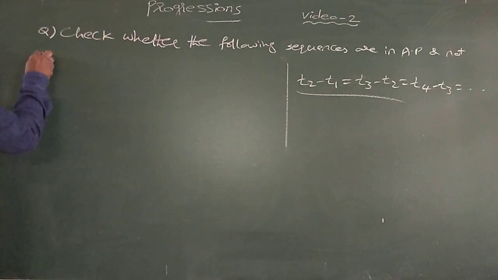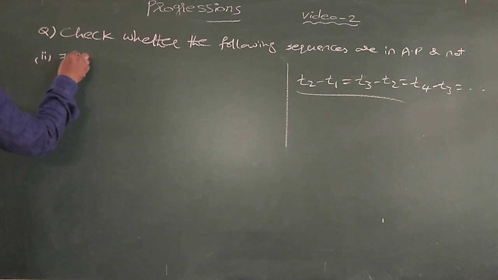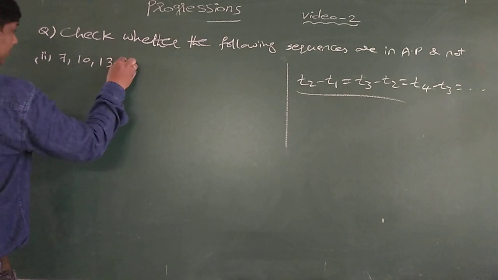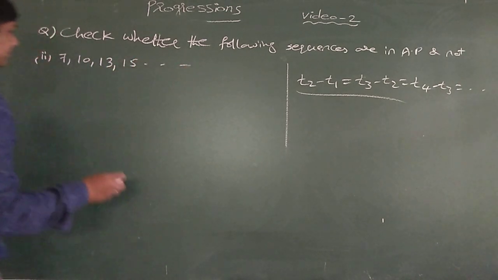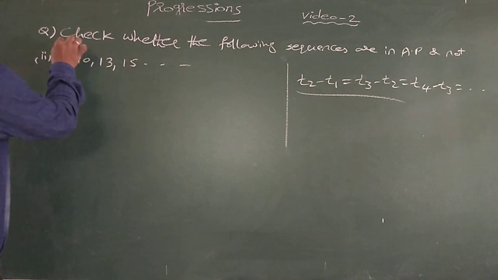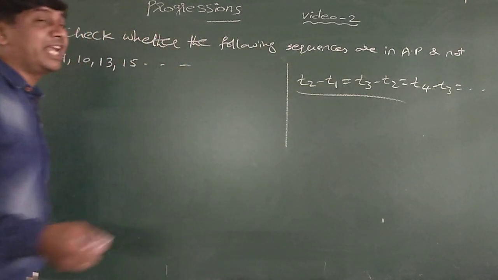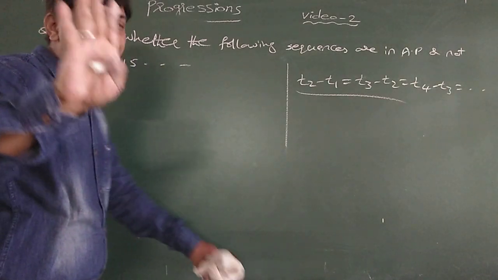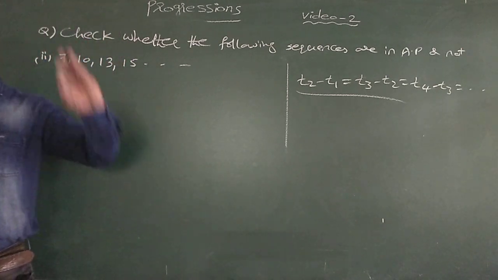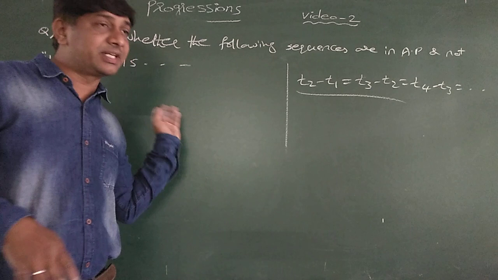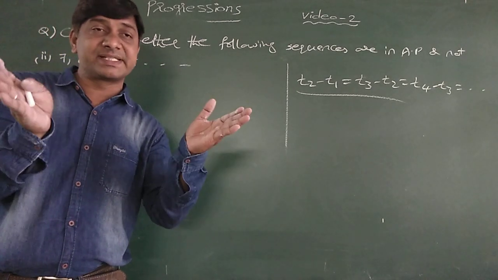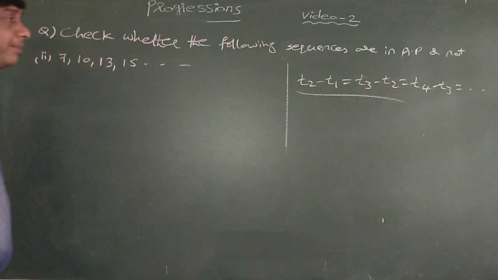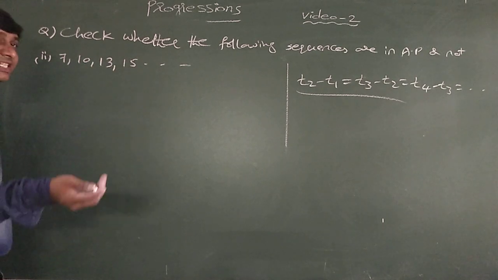On to the second question: 7, 10, 13, 15 and so on. Whenever they ask to check whether the following sequence is in AP or not, my advice is to check all the terms, whatever they give, 4 or 5 terms only. Check those 4 or 5 terms' differences, because sometimes the first two differences may be the same, but the third may be different. So check all the possible conditions here, because with 4 or 5 terms it is easy to calculate.